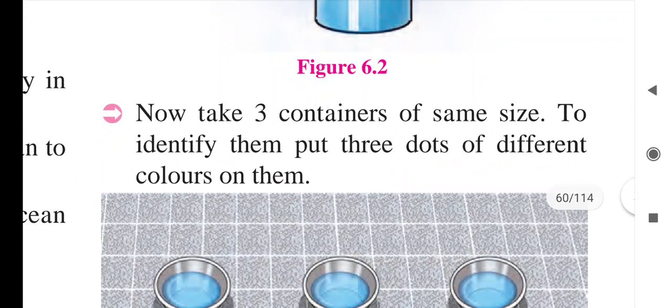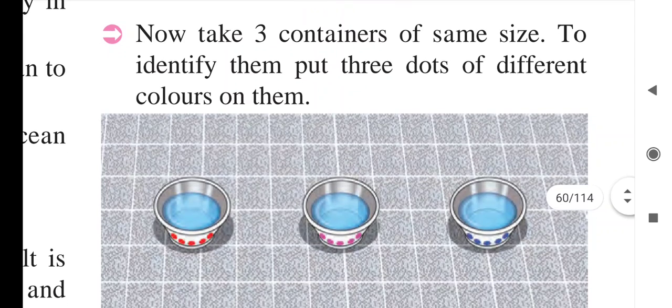Now take 3 containers of the same size. To identify them, put 3 dots of different colors on them. So see children, we have to take 3 containers or 3 bowls of the same size. Whatever water is there, the 1.5 liters in which we have mixed 100 gram of salt, that water we have to pour into the 3 containers. We have to give 3 different colors for identification.